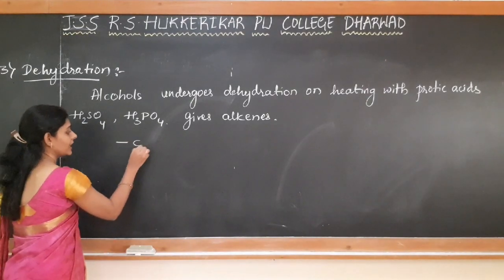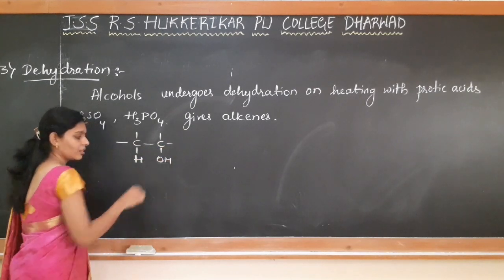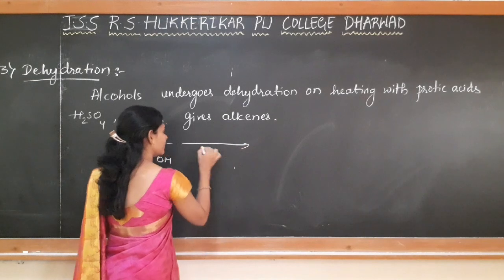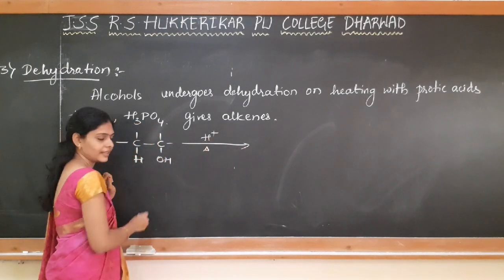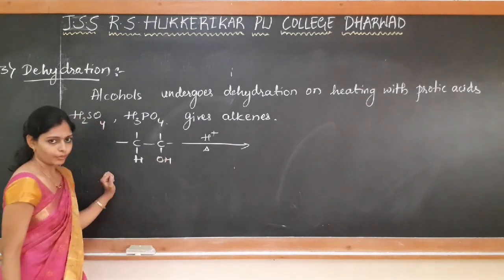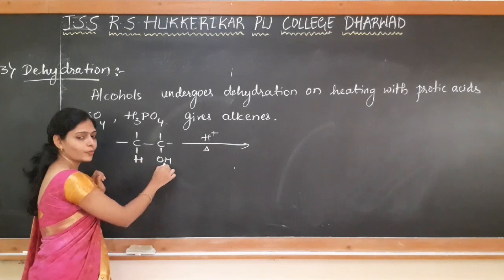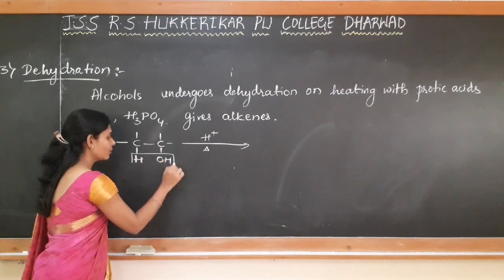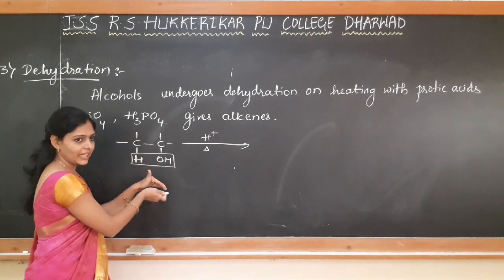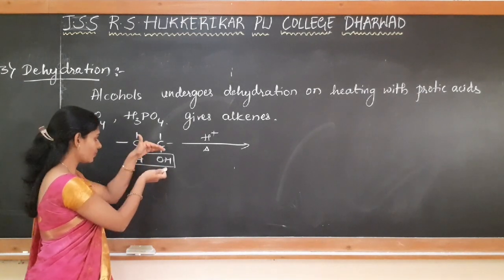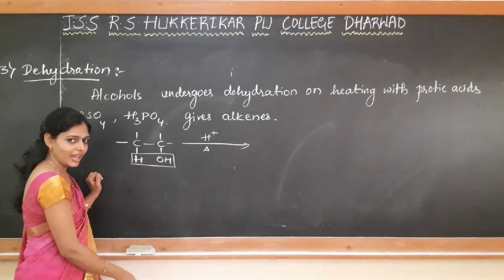Okay, so if I take an example of an alcohol, consider this is an alcohol. When this is heated with sulfuric acid, what happens? On heating with an acid, there is a loss of water molecule. So H from one carbon, OH from the adjacent carbon, goes out as H2O. When H2O is eliminated, it is nothing but an elimination reaction, and there is a formation of an unsaturated compound.